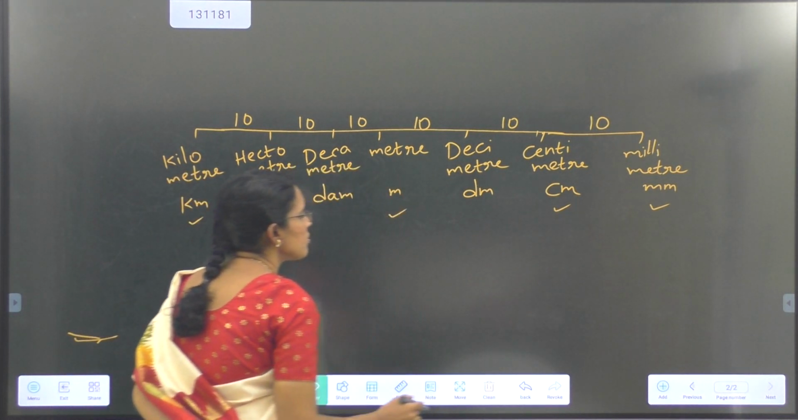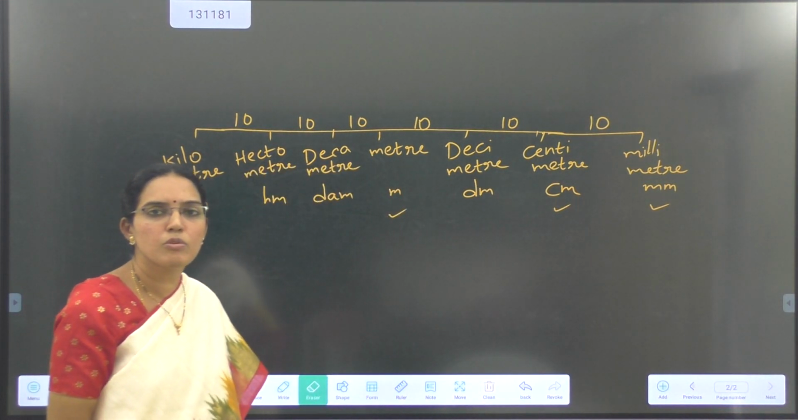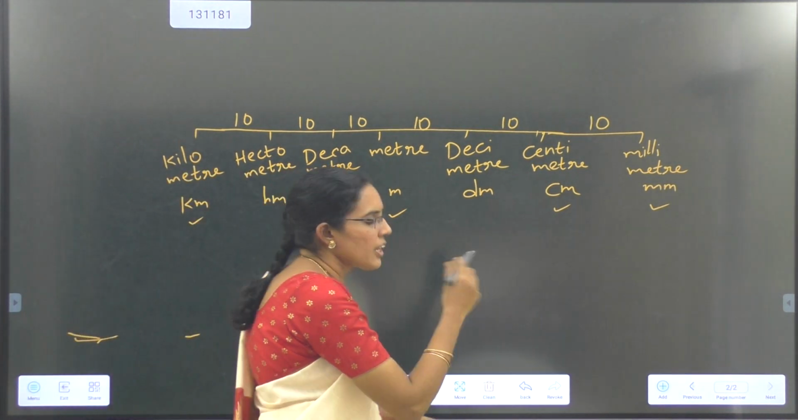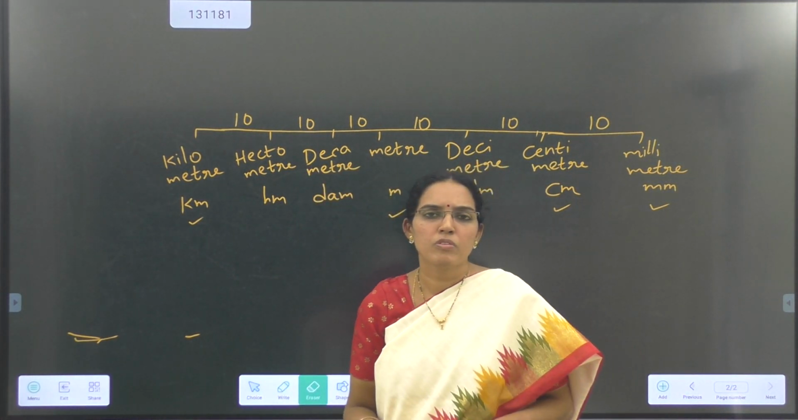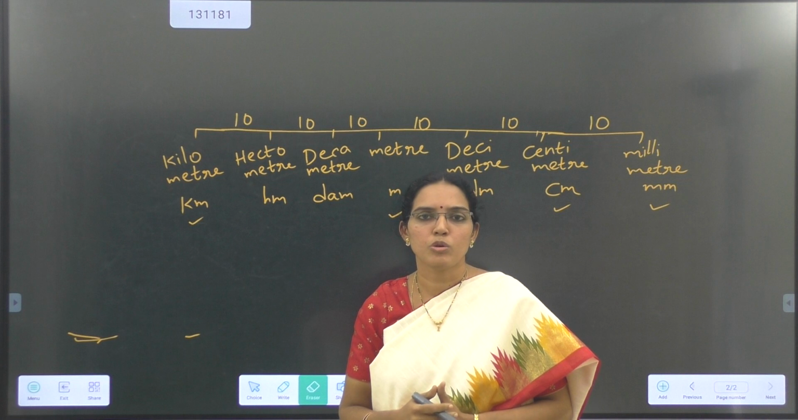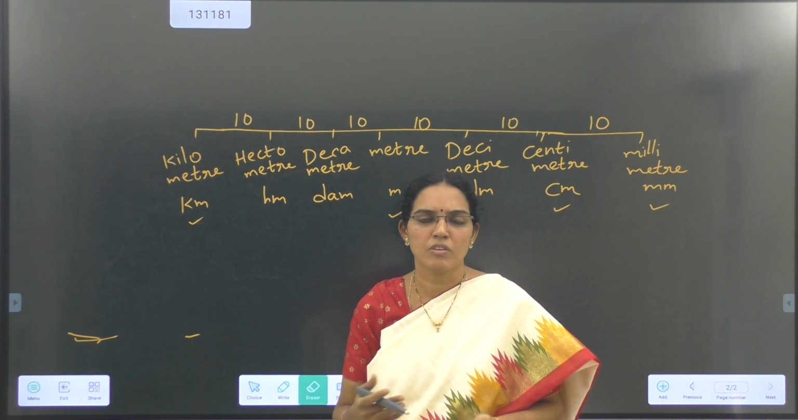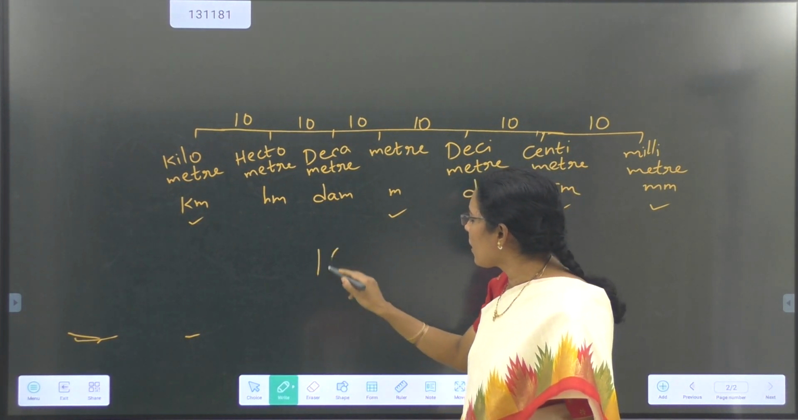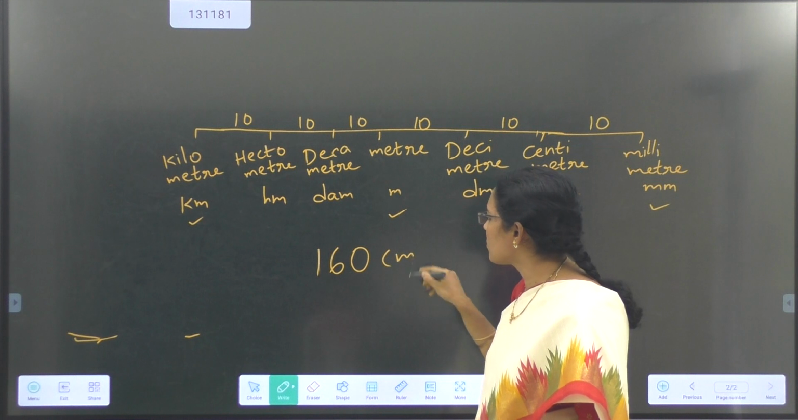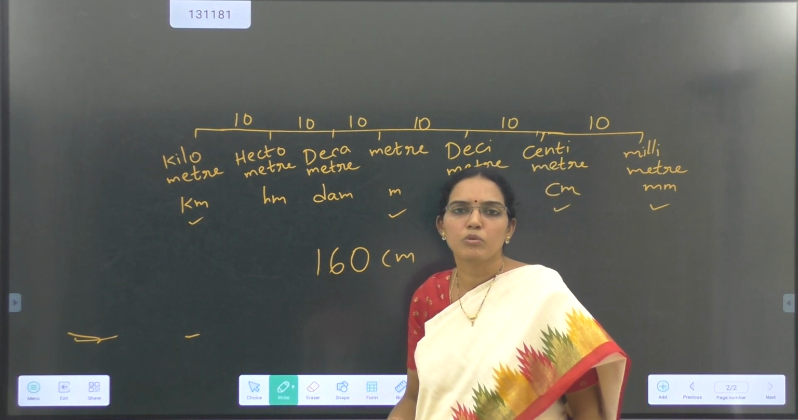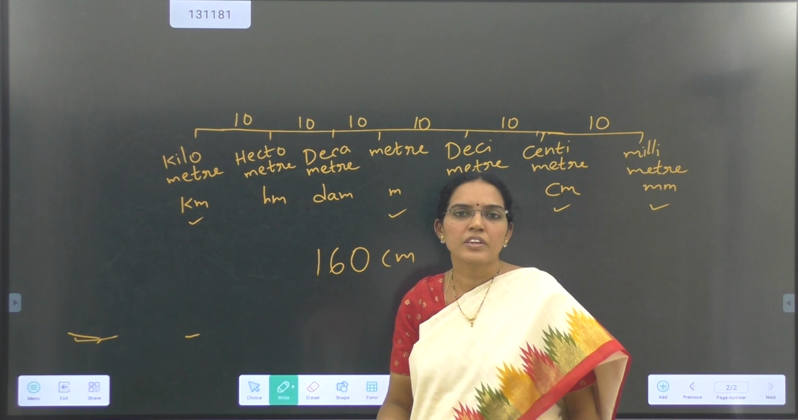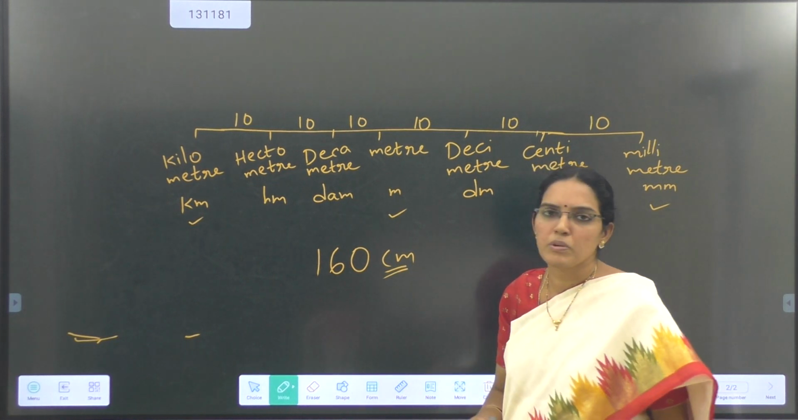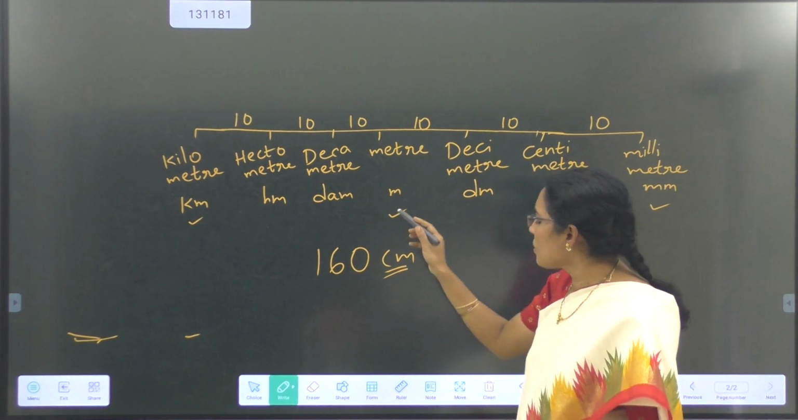We use centimeter generally for the size of a pencil. If you want to know the size of the pencil, then we use centimeter. Human beings' heights are also measured in centimeters, 150 centimeters, 160 centimeters. If you want to know the length of the notebook or the width of the table, we use the centimeter unit.